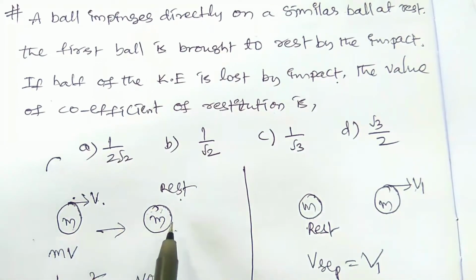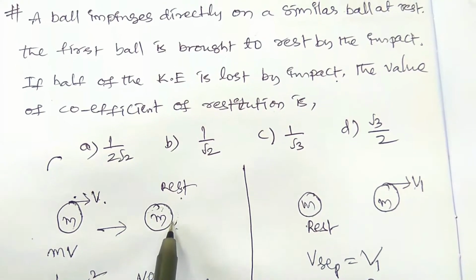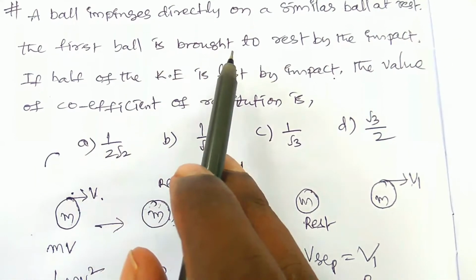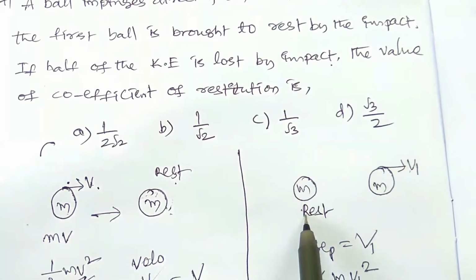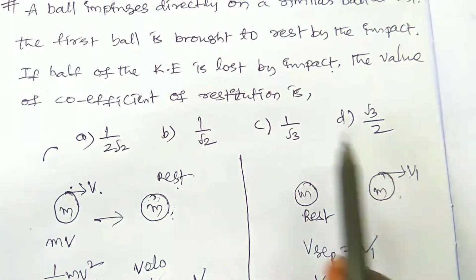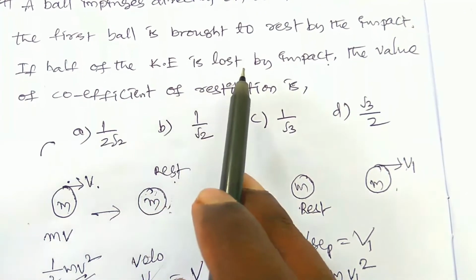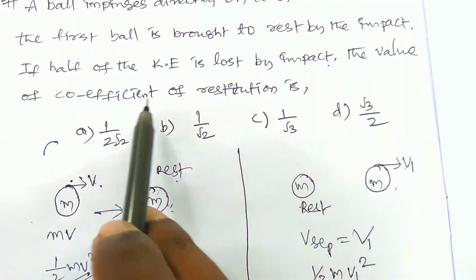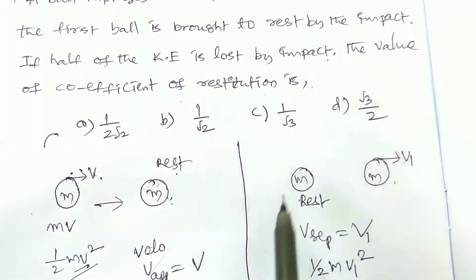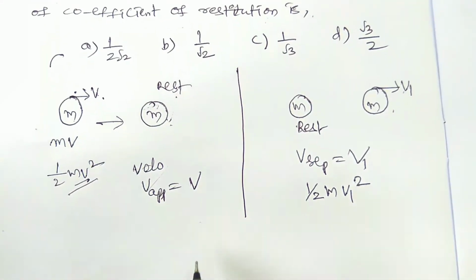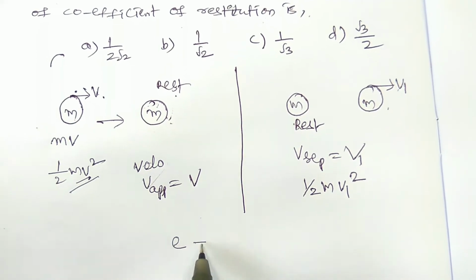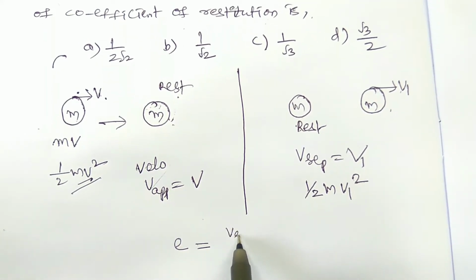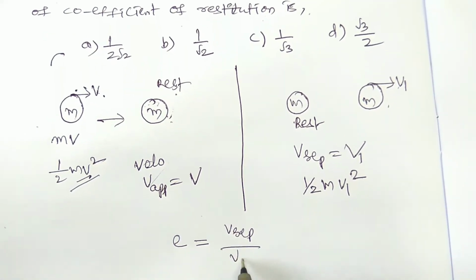A ball impinges directly on a similar ball at rest. The first ball is brought to rest by the impact. Half of the kinetic energy is lost by impact. The value of the coefficient of restitution in this case is the velocity of separation by the velocity of approach.